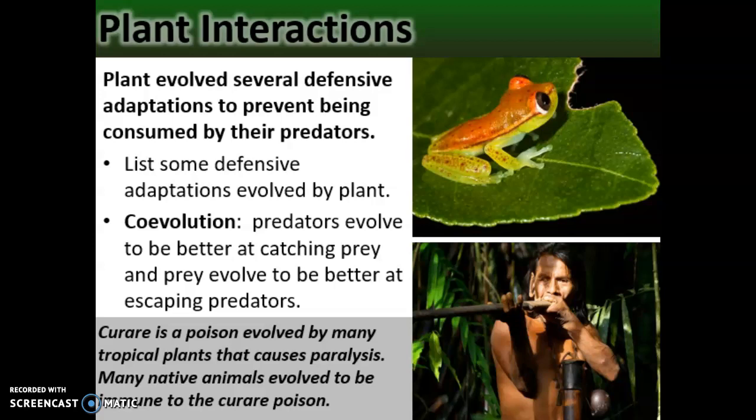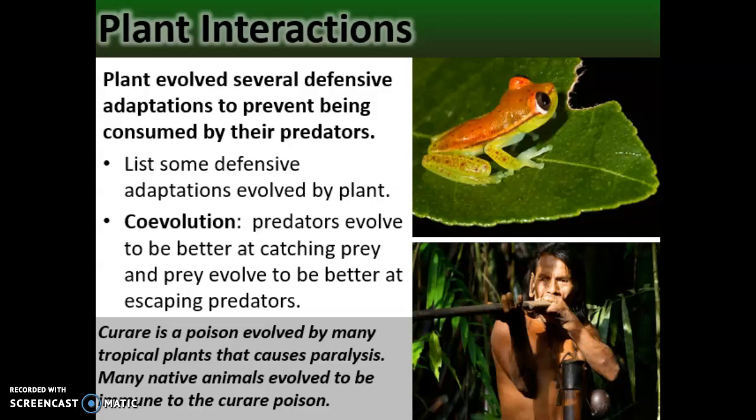In South America, many plants evolved this toxin called curare, which is a poison, and if you eat it, it causes paralysis for animals. However, this change in the plants, the development of curare, sparks a change in the animals that rely on these plants for their survival. And this type of evolution is a process known as coevolution. So it's when an organism evolves one adaptation, and in turn, that triggers a response in the second organism.